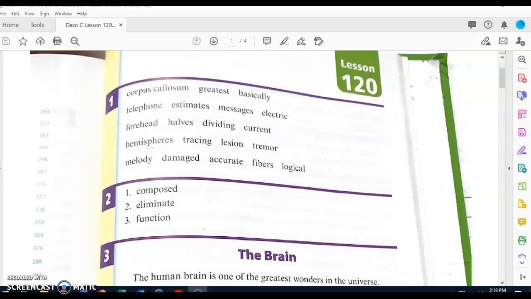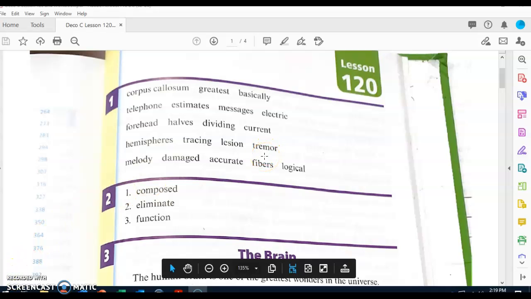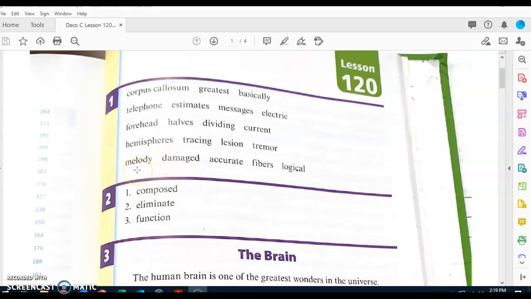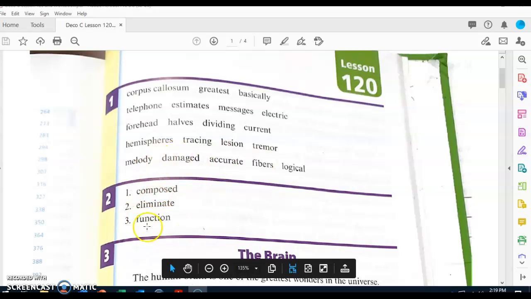What word? Hemispheres. Next word. What word? Tracing. Next word. What word? Lesion. Next word. What word? Tremor. Next word. What word? Melody. Next word. What word? Damaged. Next word. What word? Accurate. Next word. What word? Fibers. Next word. What word? Logical. Now let's go ahead and look at part 2.